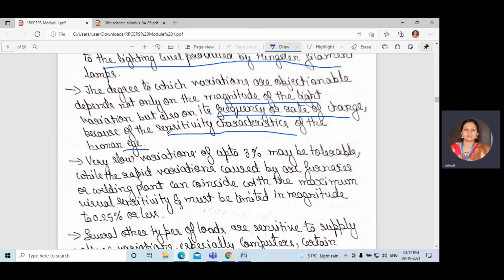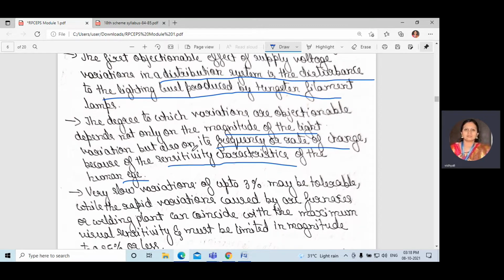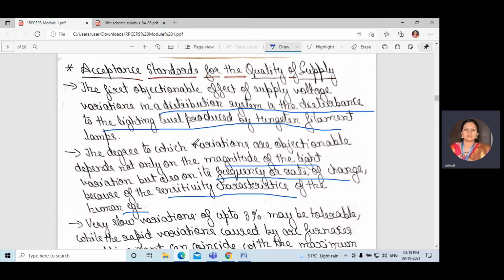We can say that very slow variation of up to 3% may be tolerable, while the rapid variations caused by an arc furnace or a welding plant can coincide with the maximum visual sensitivity and must be limited in magnitude to 0.25% or less. Okay, what they are saying is the minimum. For every equipment there will be a limitation, right? The standards they will mention on the label, plus or minus tolerance, how much voltage it can withstand.